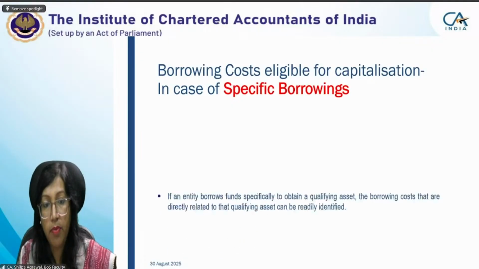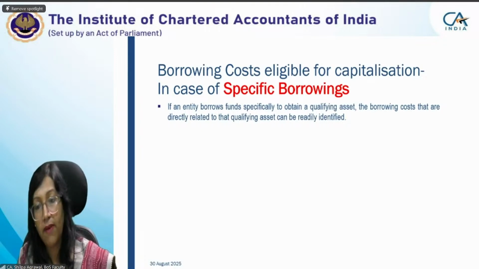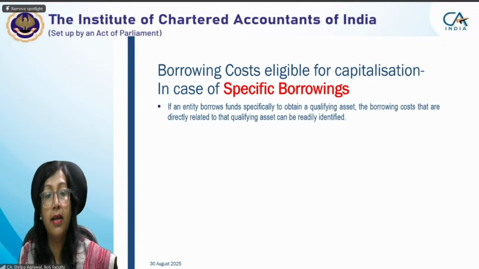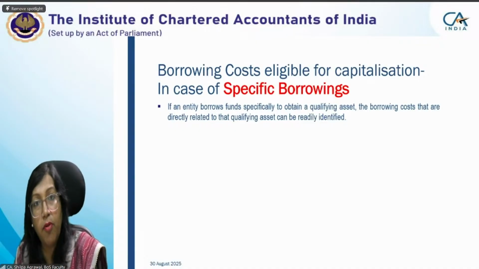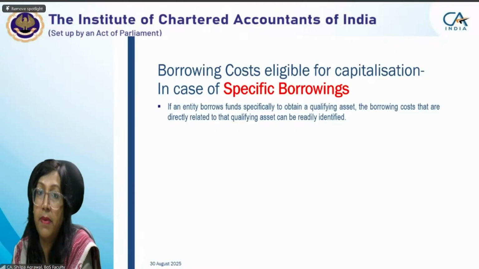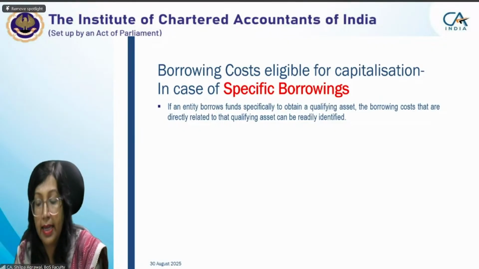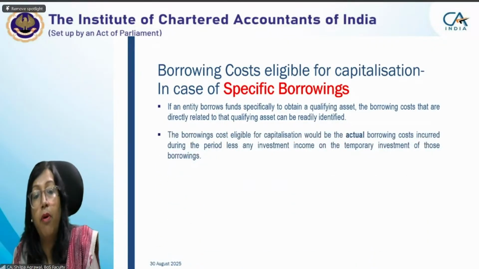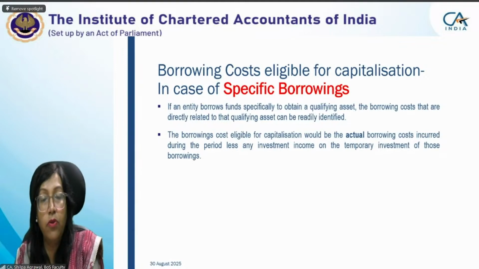For specific borrowing, if an entity borrows funds specifically to obtain a qualifying asset, the borrowing costs that are directly related to the qualifying asset can be readily identified because it is a specific borrowing. So if I have a specific qualifying asset, and for that specific qualifying asset we have a specific borrowing, we can relate them. Okay. The borrowing cost eligible for capitalization would be the actual borrowing cost incurred during the period less any investment income on the temporary investment of those borrowings.